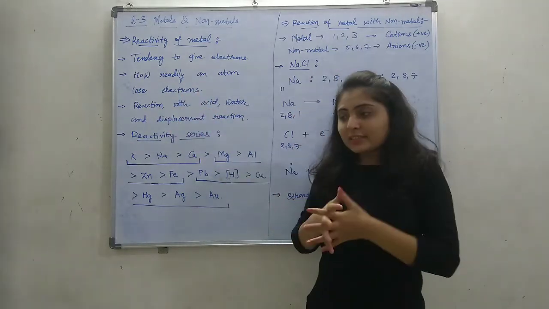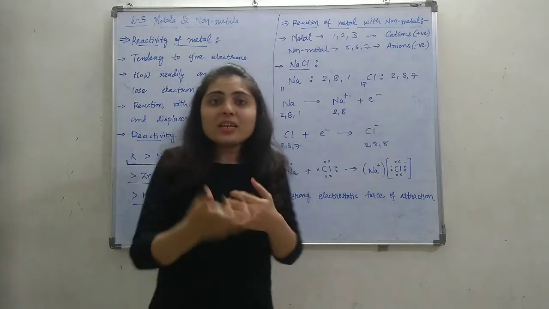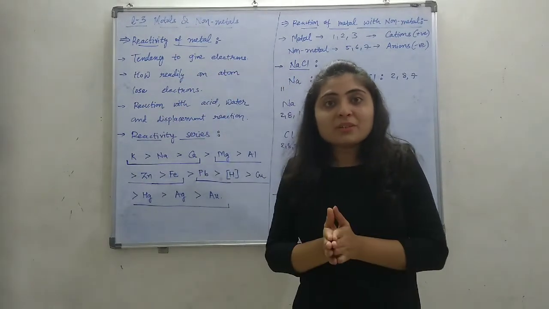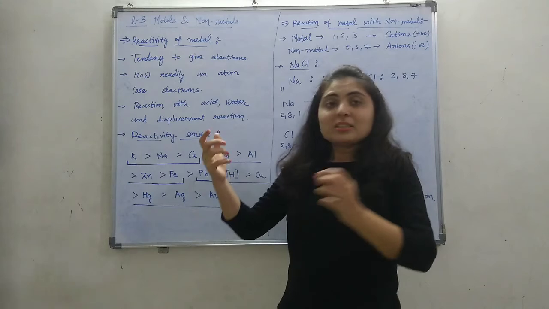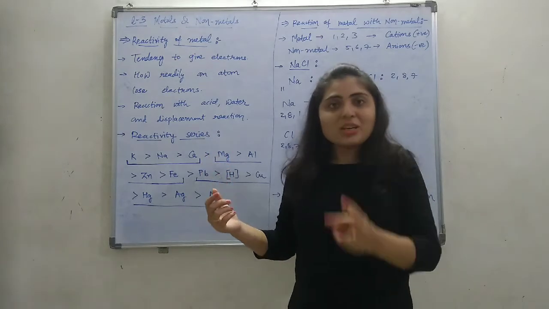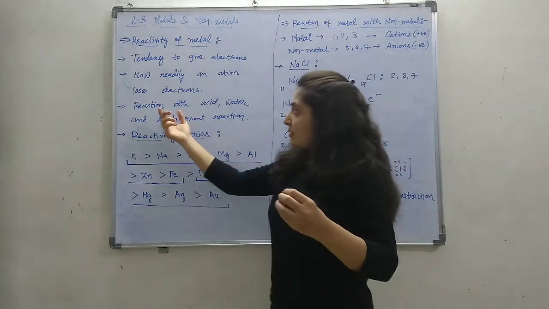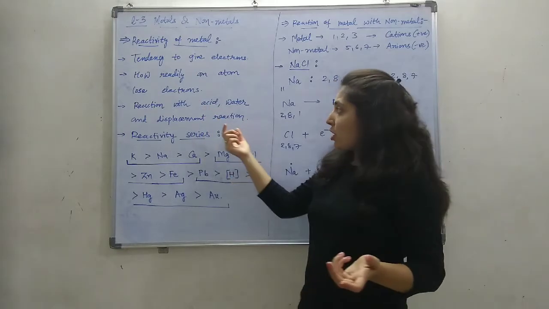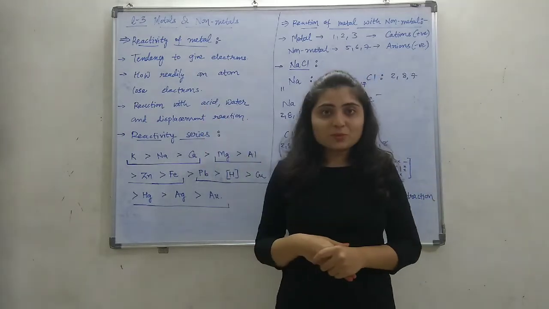The reactivity is decided by three methods: the reaction of metal with acid, with water, and the third method is the displacement reaction.